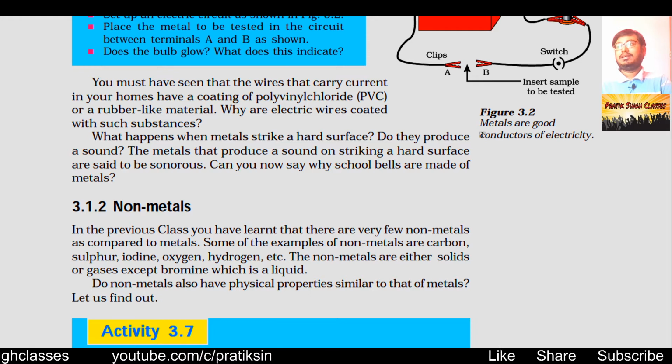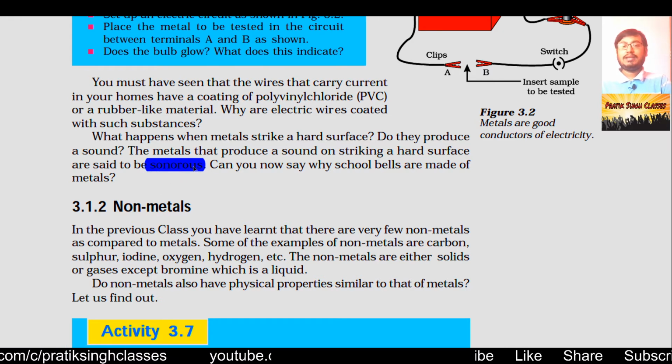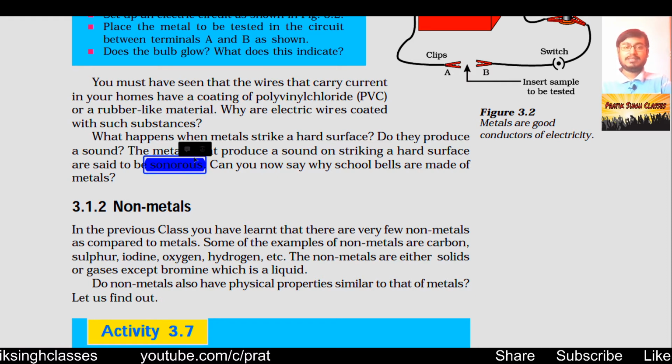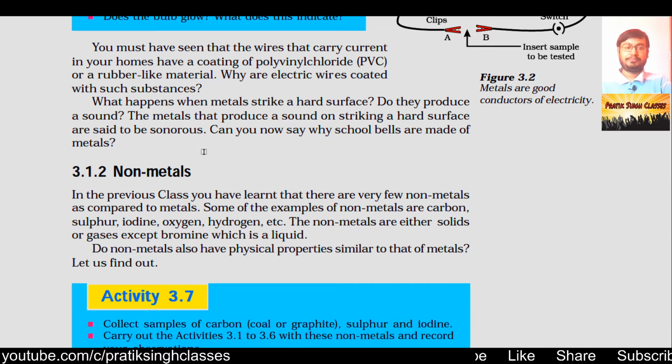It gives a special type of sound. Do they produce sound? Yes. The metals that produce a sound on striking a hard surface are said to be sonorous. Can you now say why your school bells are made of metals? Yes, because metal is highly sonorous, and a special type of bell is made, and it gives the same type of sound everywhere.